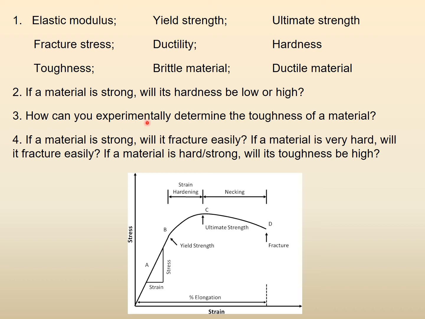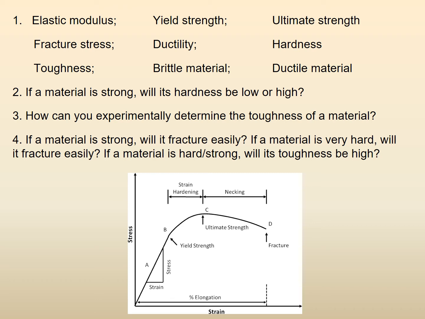How can you experimentally determine the toughness of a material? Let us define toughness first. We have defined it earlier. What is toughness? Resistance to permanent deformation is strength. So what is toughness? What did you define earlier?